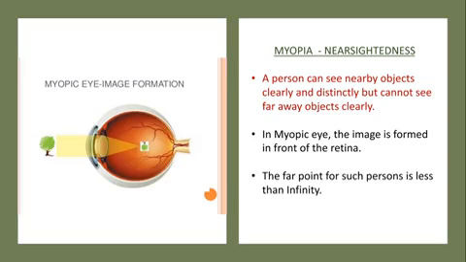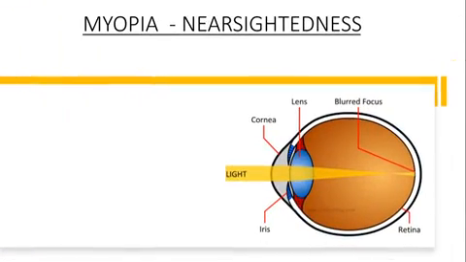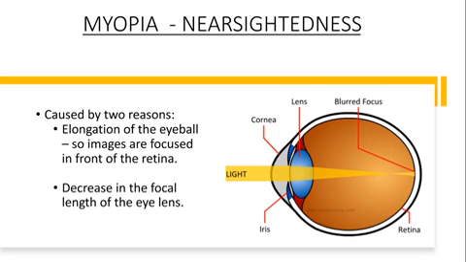Now, the causes of myopia. First, an increase in focal length of the eyeball, because the distance of the retina from the eye lens has increased. Second, a decrease in focal length of the eye lens.